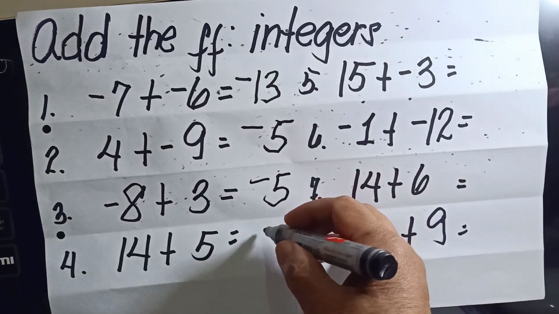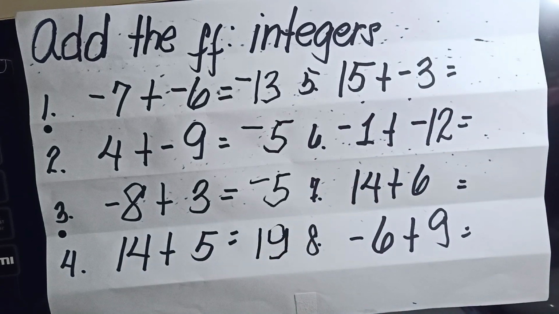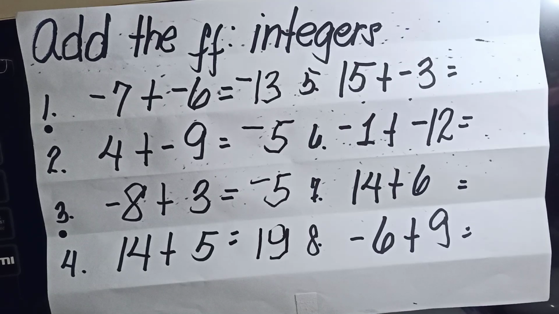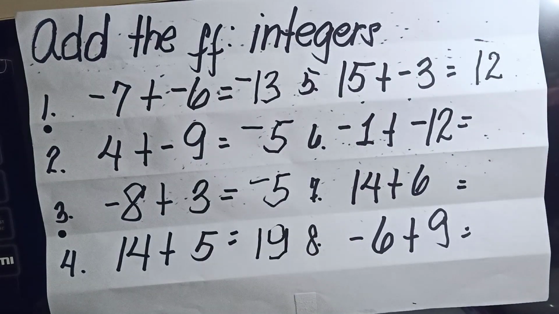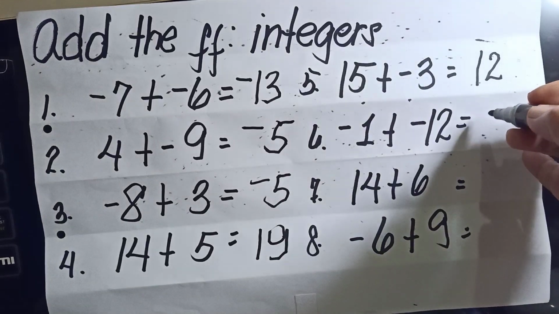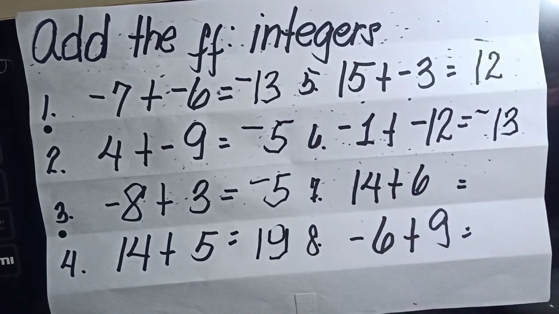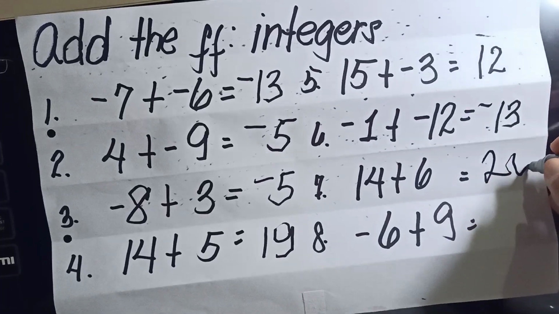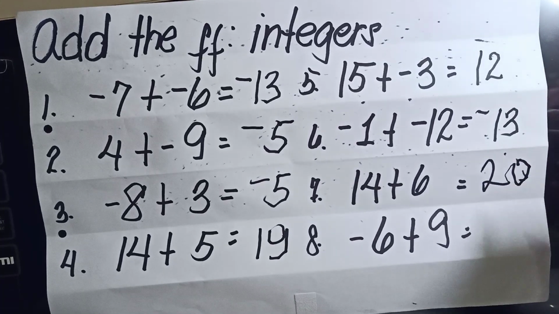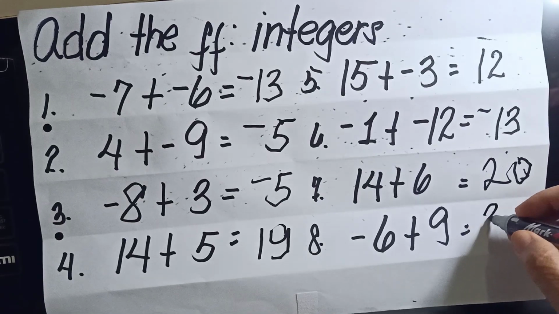14 plus 5 is, yes, you should know that very well because you had been adding positive numbers before. 15 plus -3, that should be equal to 12. -1 plus -13, they are both negative, so our answer must be -14. 14 plus 6 is equal to 20. -6 plus 9 is equal to 3.